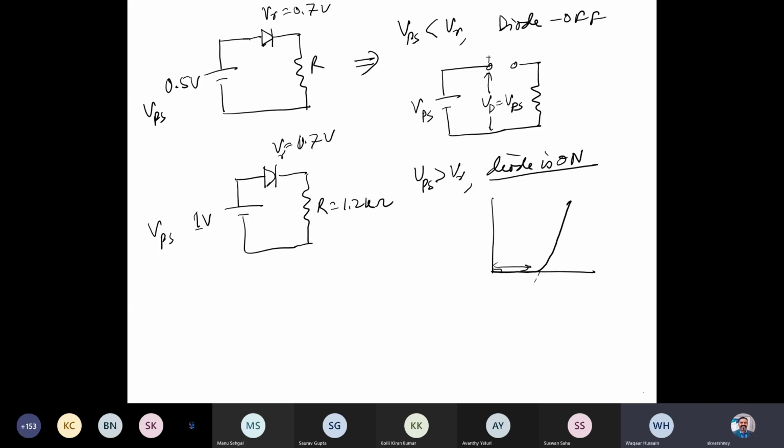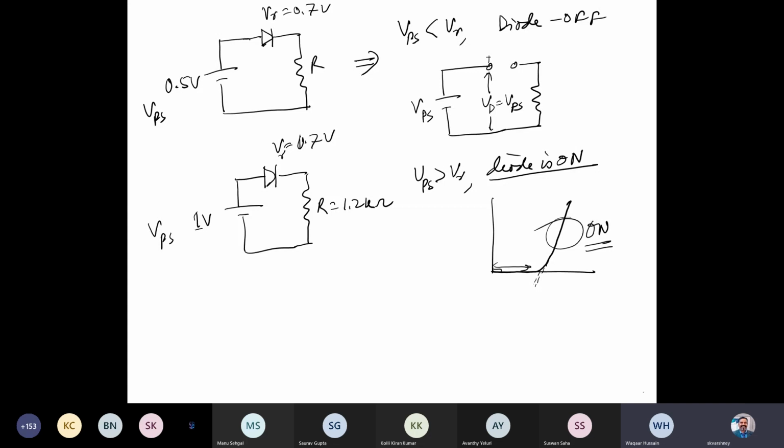No, we are not determining the V gamma. V gamma is a cut-in voltage, which is required to turn on the diode. It means you need to apply at least this much voltage to make the diode be on. If you want to find out how much voltage would appear at the diode, the maximum voltage that would appear at the diode would simply be 0.7 if it is conducting. Conducting means at somewhere here, there will be a voltage drop of this much, V gamma.